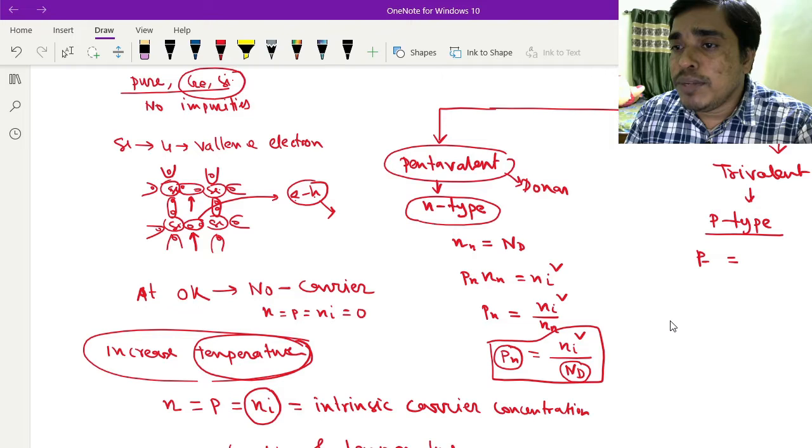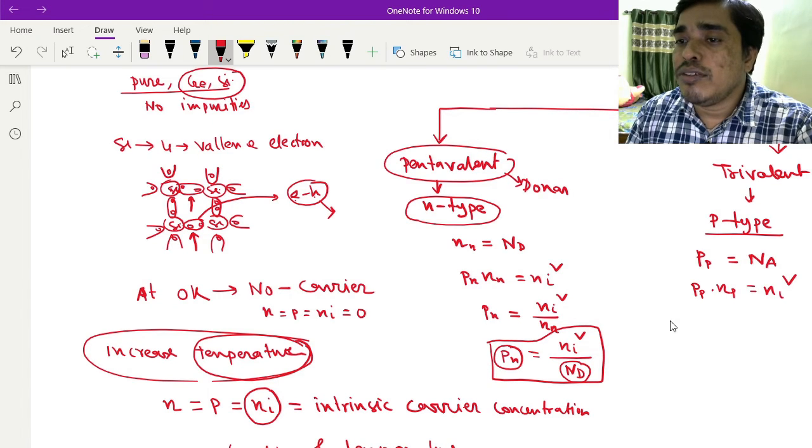this is p of p, not n. In a p-type semiconductor, p of p equals the acceptor atom concentration. For the mass action law, p of p into n of p is given by Ni square.